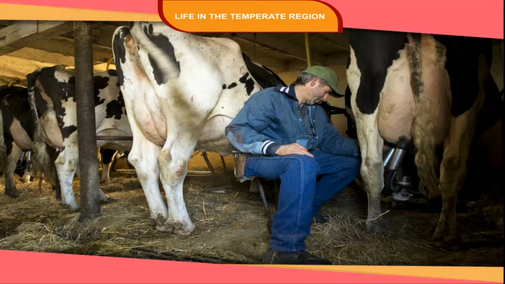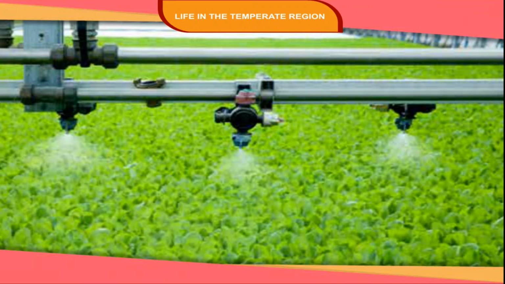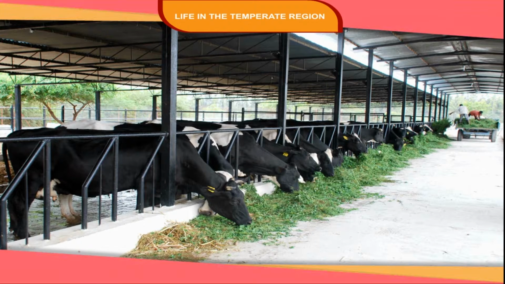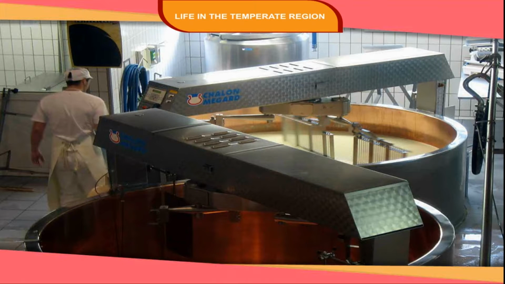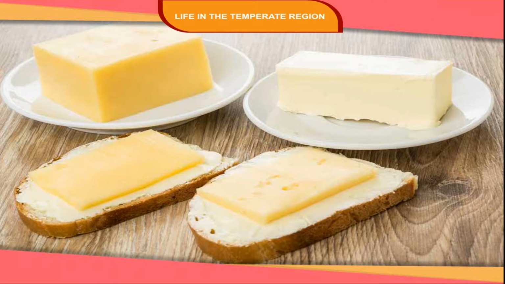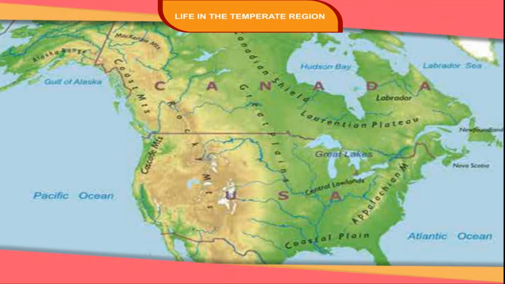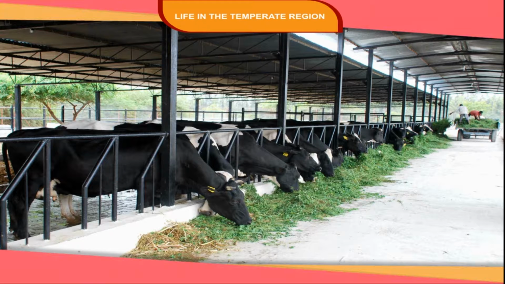Dairy cattle are reared on the taller and more nutritious grasses of eastern prairies. Dairy farms are usually located near the cities where the products find a ready market. Large quantities of milk, butter, and cheese are produced. Both Canada and the USA export dairy products. Dairy farming and extensive agriculture both promote setting up of food processing industries.